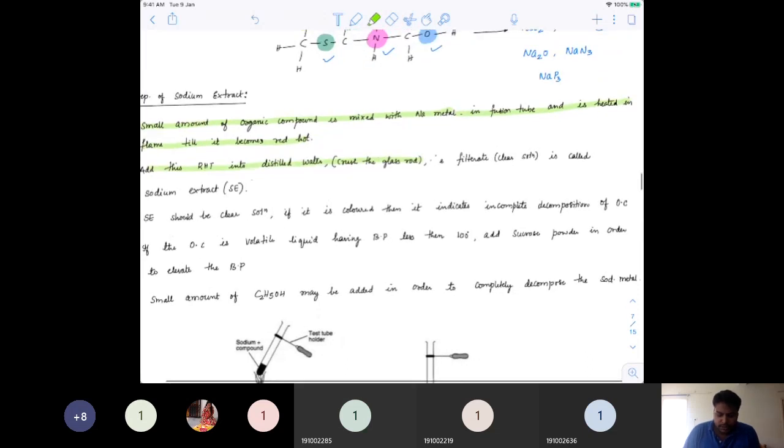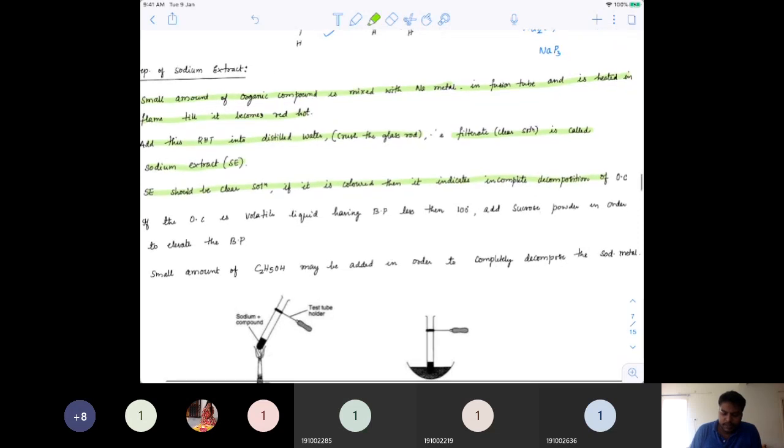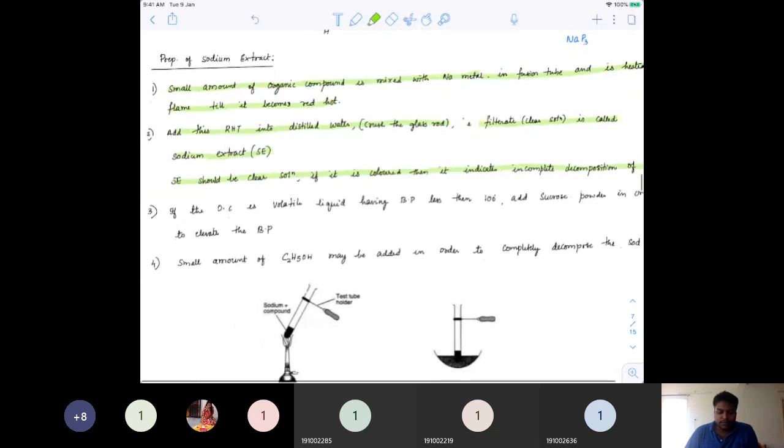The sudden change in temperature crushes the glass; crush it with a glass rod and filter the clear solution, and that filtrate is called the sodium extract. Please ensure the sodium extract is a clear solution. If it is colored, it indicates incomplete decomposition of the organic compound, so you have to reheat it.